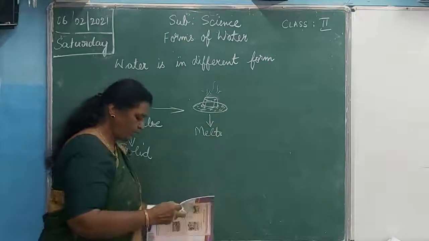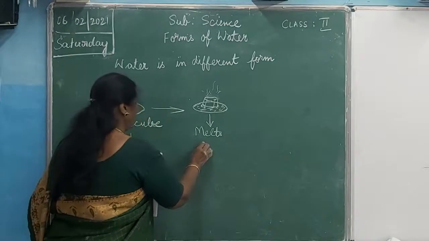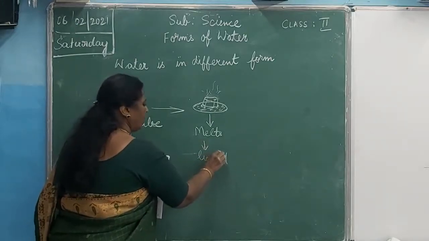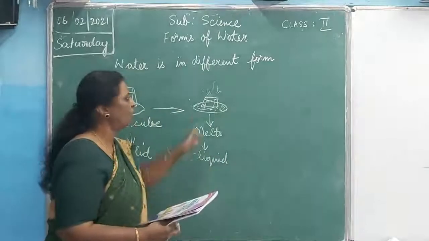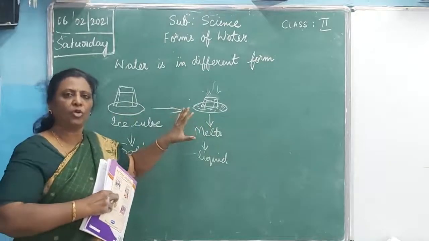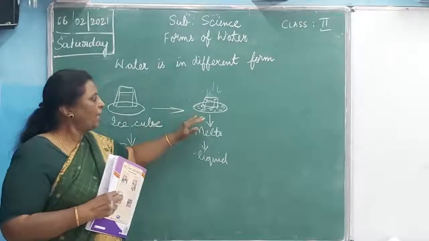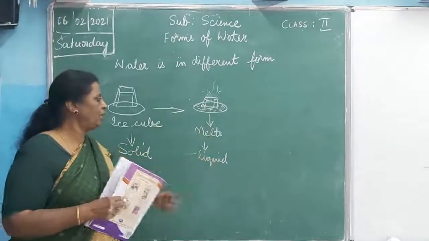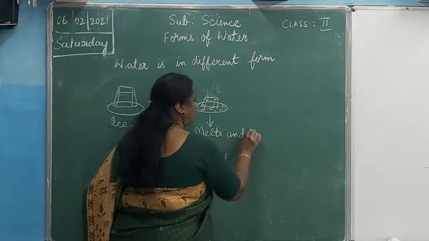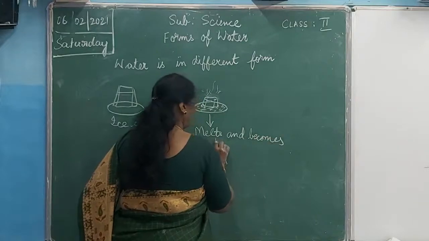Then what happens to it? It will become liquid. When ice is kept out in a warm condition, where the room temperature is warm, it will start melting and it will become watery. It will become water.